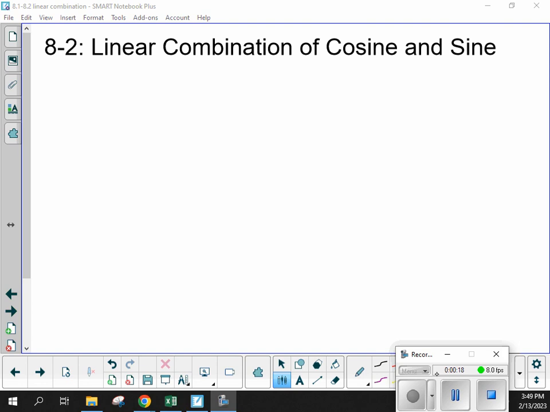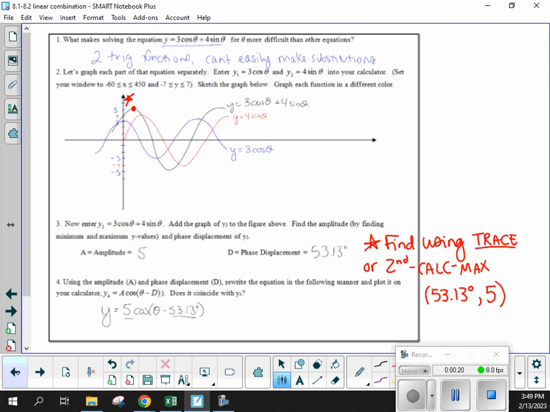In the little investigation that you just completed, we found that these two equations are 3 times cosine of theta plus 4 times sine of theta, and 5 times cosine of theta minus about 53 degrees.